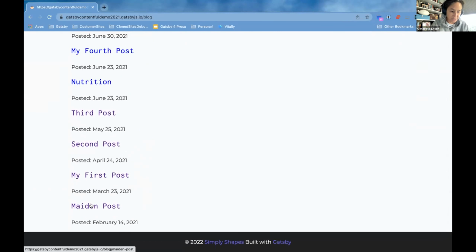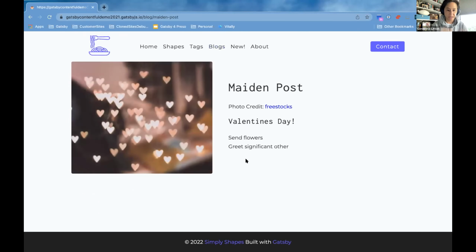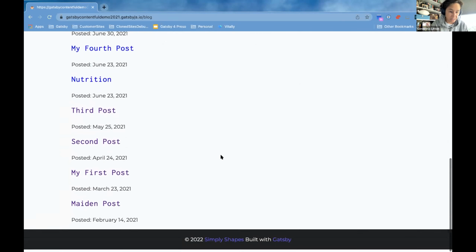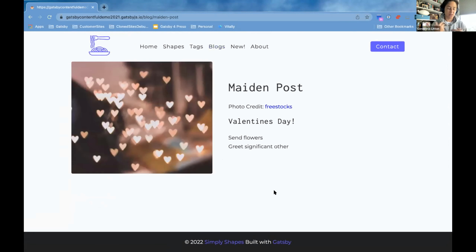If I click on it, you see there's a little bit of a delay right there. It's not rendering immediately, because what happens is Gatsby is fetching it from the server. So you saw there's a little delay there, but it's going to be cached. So if I hit on this again, it's right there because it's already getting it from the cache.